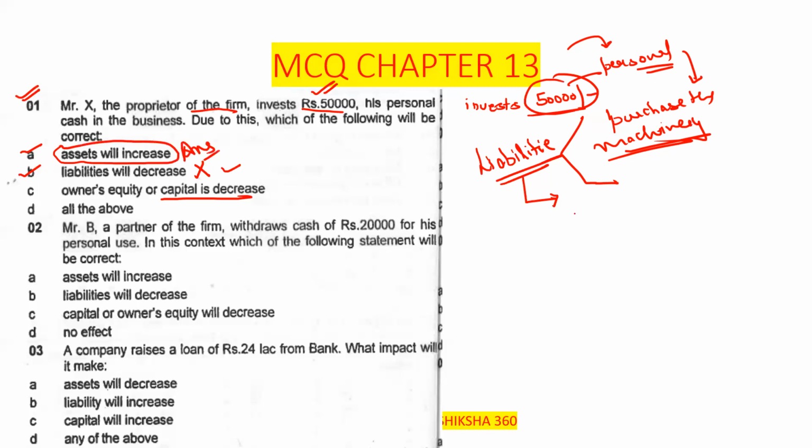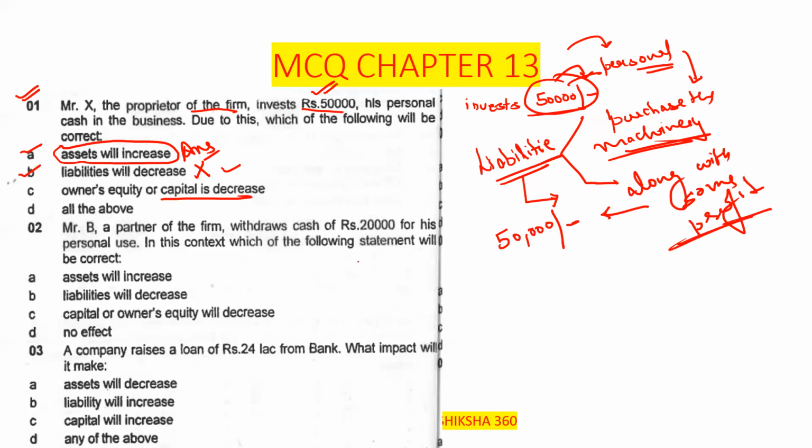If the person invests rupees 50,000 in the business, they want to get their 50,000 back along with some profit. That's why anyone starts a business, to earn profit also. So option A is correct, the assets will increase, because with this 50,000 they will purchase machinery or other equipment, so that they can run the business well.